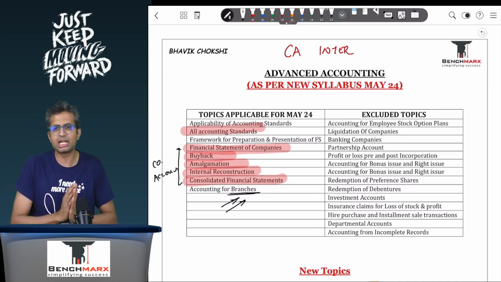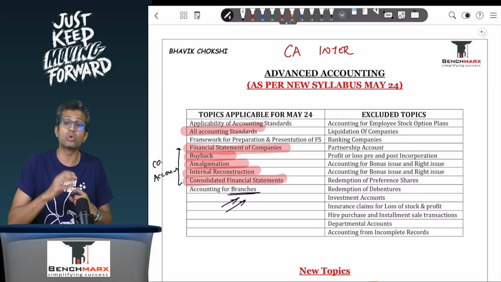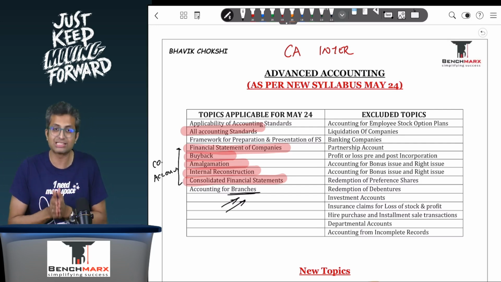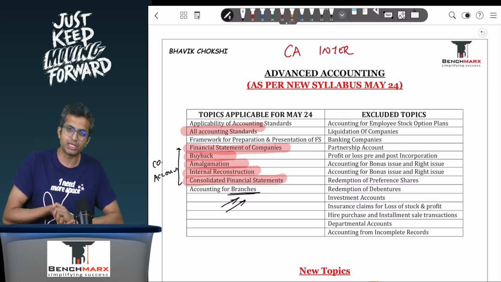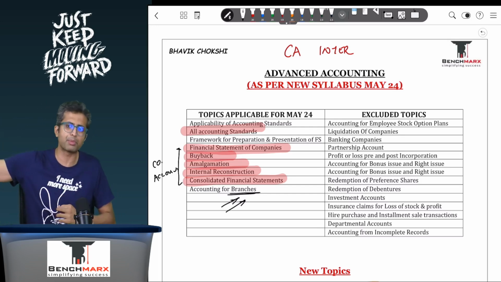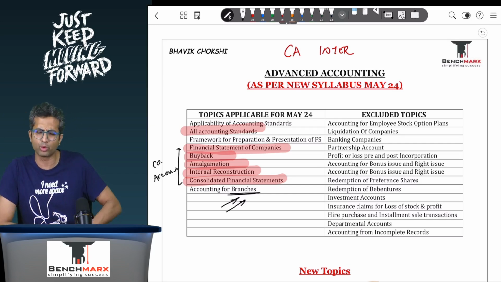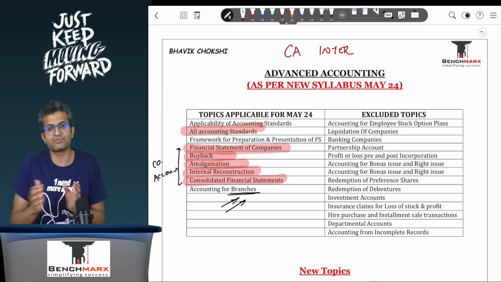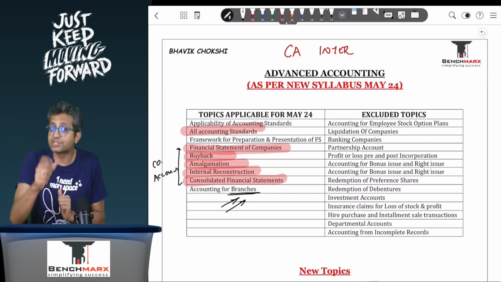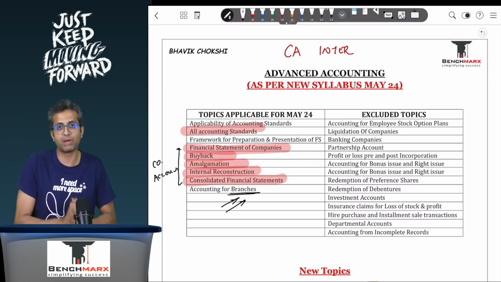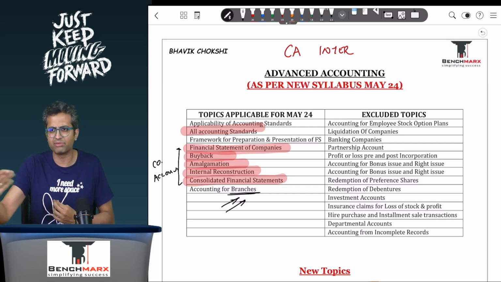So net, I would put on an average around 50 to 55 marks weightage to these chapters, including the MCQs, and then the remaining, around 60, because your total paper would be close to around 114 odd marks. Around 60 to 65 marks, I would put weightage behind the accounting standards. So the weight behind accounting standards is a little more now, in my opinion, but again, it will be more clear when we see the paper.